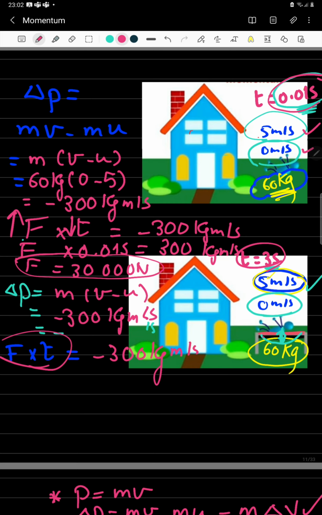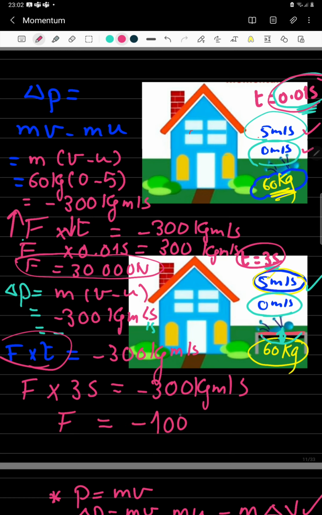So the force that I don't know yet, multiplied by 3 seconds, is equal to -300 kilogram meters per second. Meaning that the force he was affected by was only -100 Newton. So it's much less. Okay?